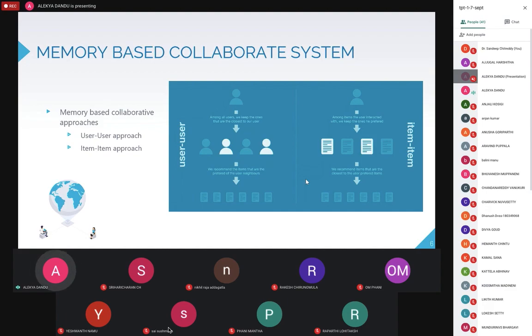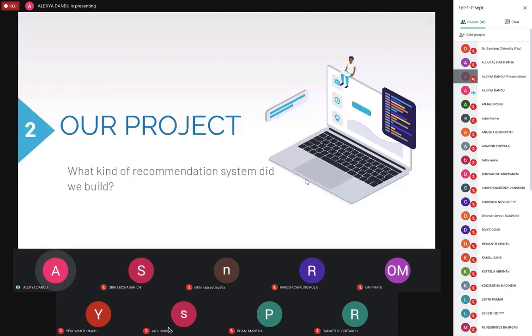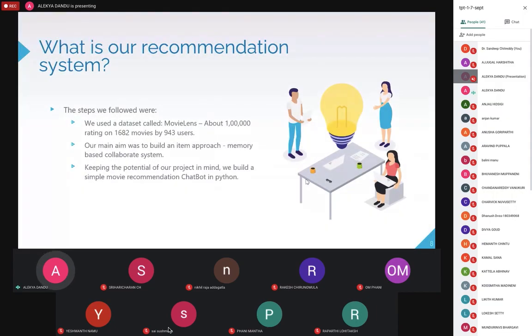So what kind of recommendation system did we build? Ours was based on a collaborative filtering system.